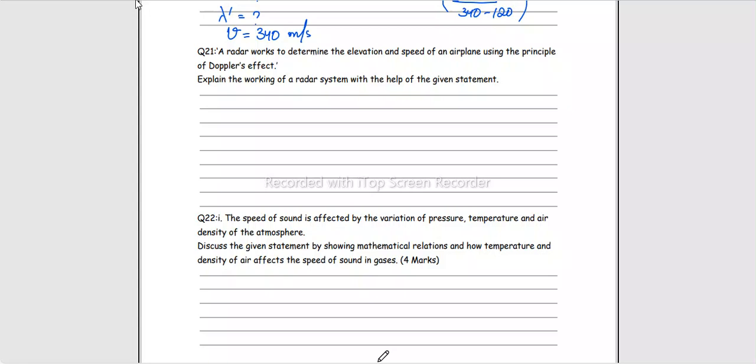If there is a shift in the transmitted and the observed frequency, it means there is relative motion. If the received frequency after the reflection is greater, then we'll say that the aircraft is moving towards the observer. If it is smaller than the original frequency, then the airplane must be moving away from the observer. And depending on the magnitude of the shift, we can comment on the velocity with which the airplane is moving.